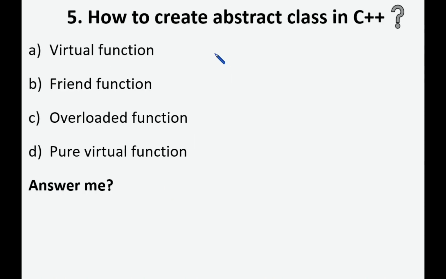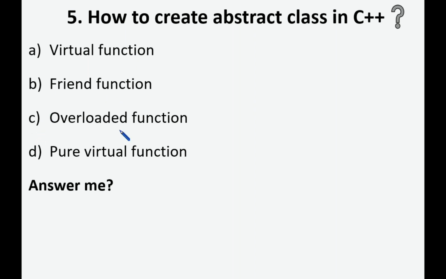So question number 5. How to create abstract class in C++? So in C++ there is no keyword abstract. So what are all the options by which we can create an abstract class in C++? Option A, virtual function. Option B, friend function. Option C, overloaded function.